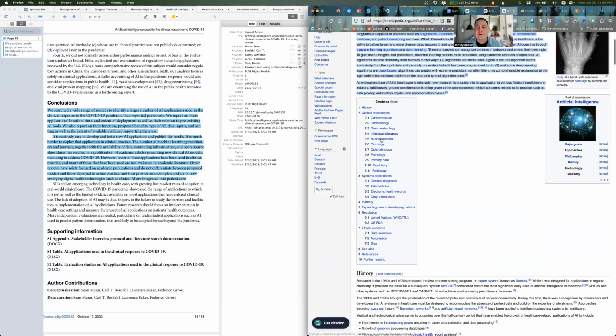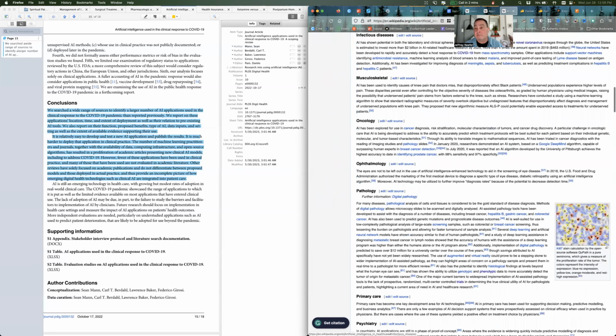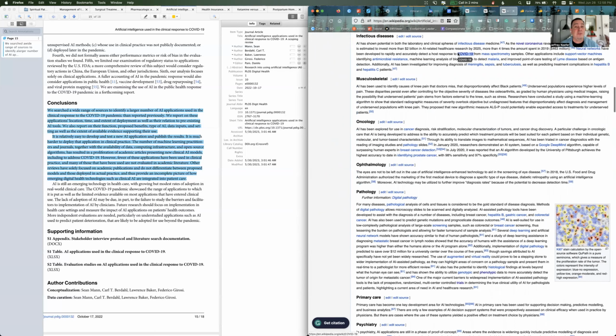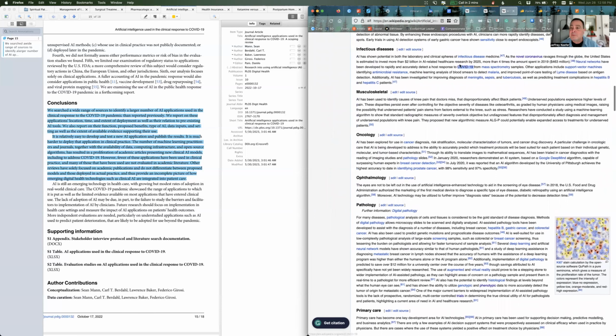So when I was looking, I ended up in this section here, infectious diseases, because, well, that's what COVID is, but also it actually mentions COVID. It's the only place in the article that COVID is really mentioned. So I looked at this section here, and it says neural networks have been developed to rapidly and accurately detect a host response to COVID-19 from mass spectrometry samples. Okay, great. And then it goes on to other applications, meaning other applications in other health situations. I really think that it should be another sentence right after this.